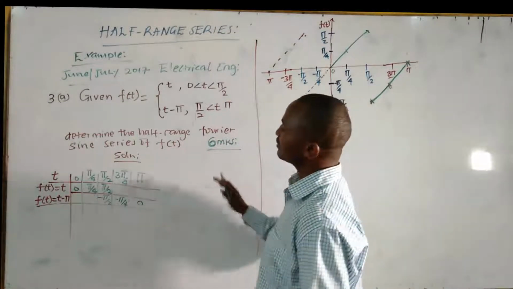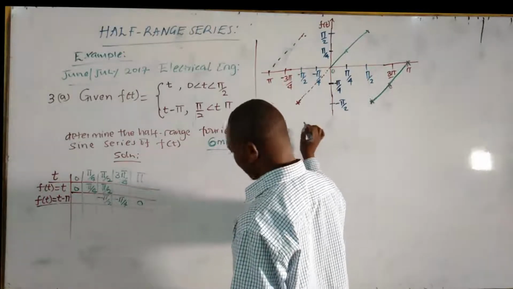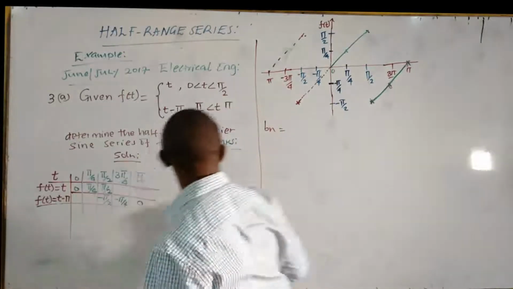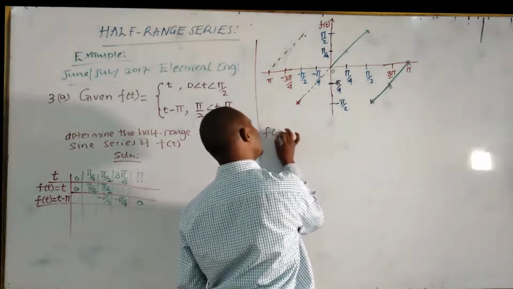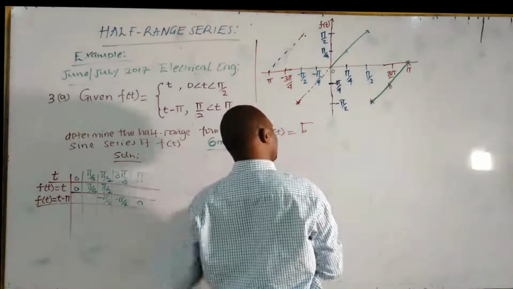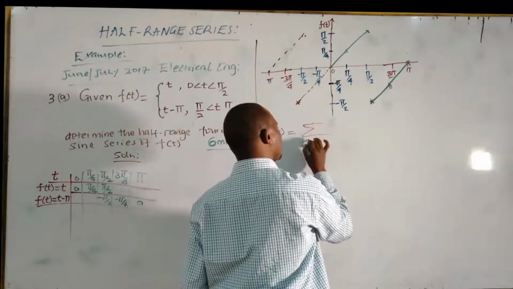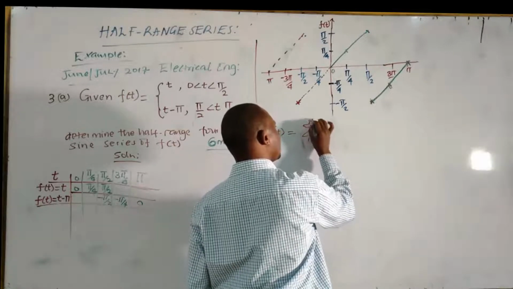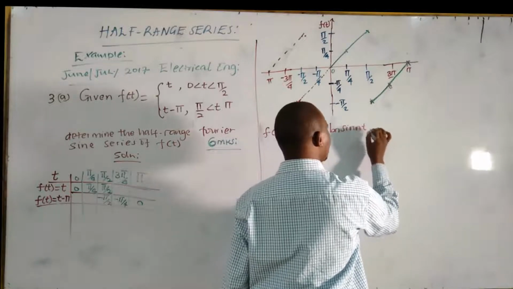We now find the Fourier series. The Fourier series itself, the function of t, will be equal to the sum from n equals 1 to infinity of Bn sine nt.